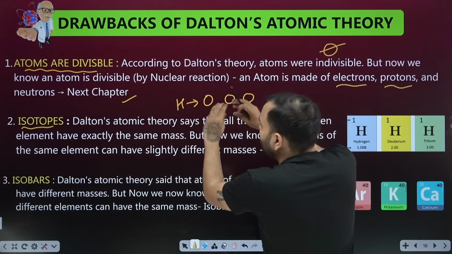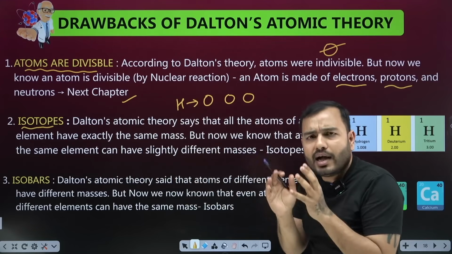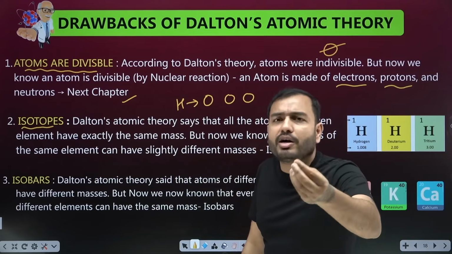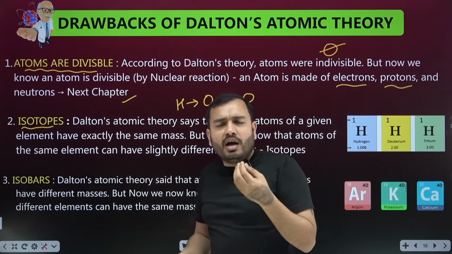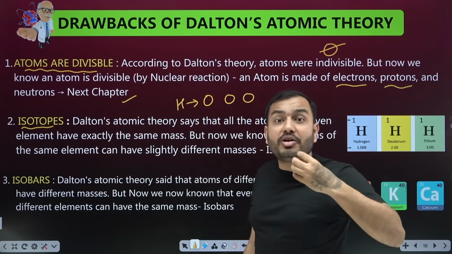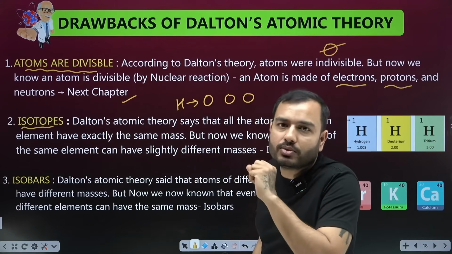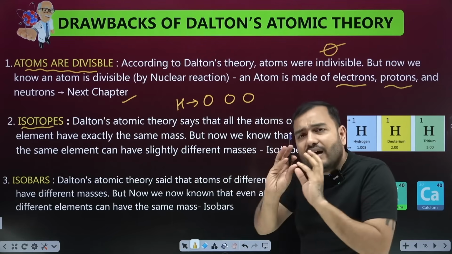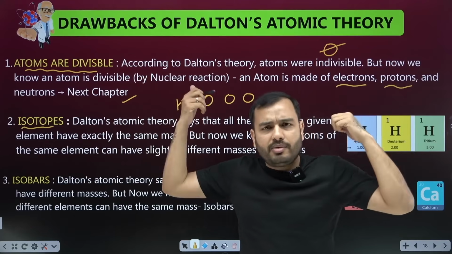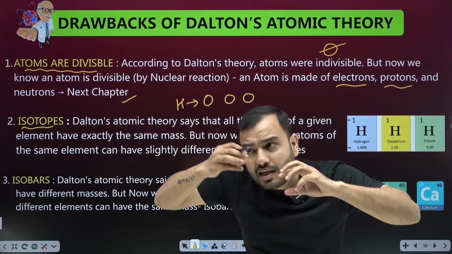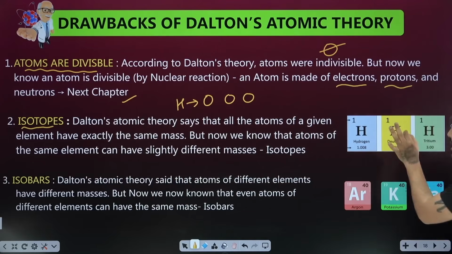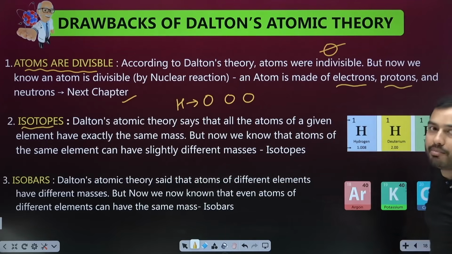Dalton said that if there are different atoms of the same element, they will have identical mass. It generally happens. But a new thing was discovered, which we called isotopes. What is an isotope, beta? Look-alikes of the same element. There will be slight changes. For example, hydrogen was found to have 3 different kinds of atoms. There are millions, billions, trillions of atoms of hydrogen. So we saw that there are 3 different lookalikes of hydrogen. First we call it protium, second deuterium, third tritium.